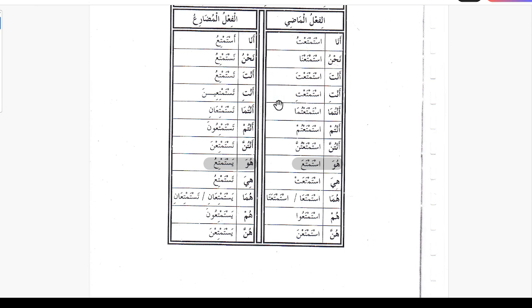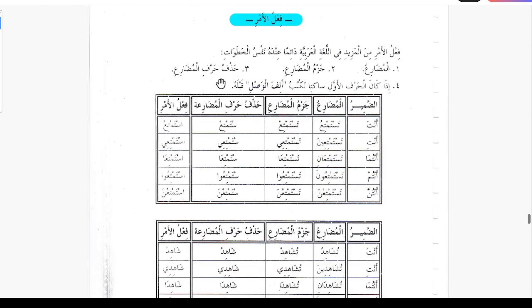So if we have to give a command, we have to be in the present tense, and we can only give command to the second person. We can't give command to the person who is not here, or give command to ourselves. So huwa, hiya, huma, this group is out. So only this group is left, anta. Starting from here: anta, anti, antuma, antum, antunna, tastamtiyu, tastamtiina, tastamtiyani, tastamtiyuna, tastamtina. So the first step is done. We took the second person and the fail mudare.